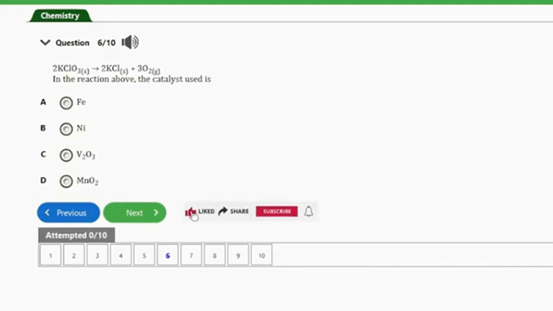Manganese 4 oxide. So guys, the answer to this question is option D, and that's manganese 4 oxide. The reaction above is one of the ways oxygen can be produced in the laboratory. It involves the thermal decomposition of potassium chlorate to release all its oxygen when heated above its melting point, that's at 368 degrees Celsius. This reaction requires the presence of manganese 4 oxide as a catalyst. So that's it about this question.